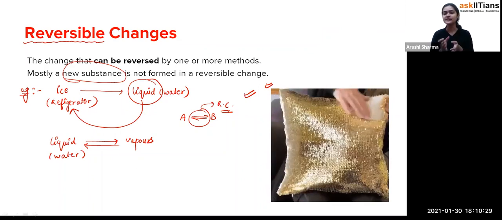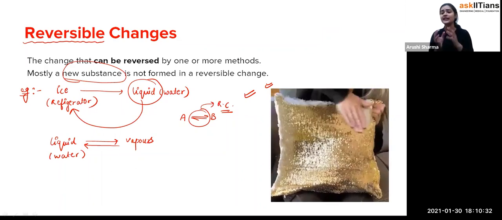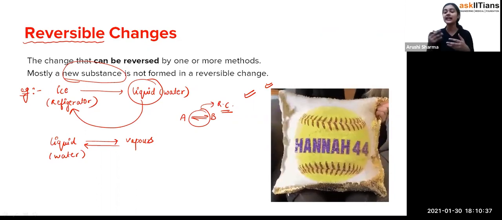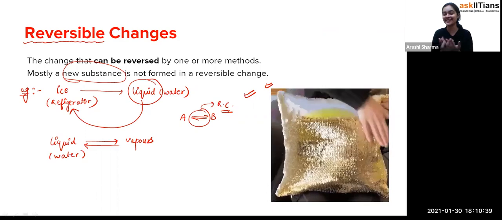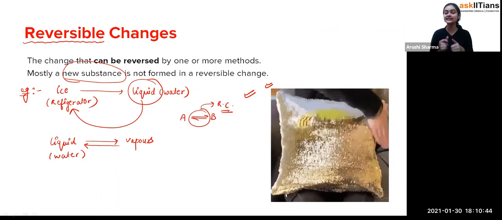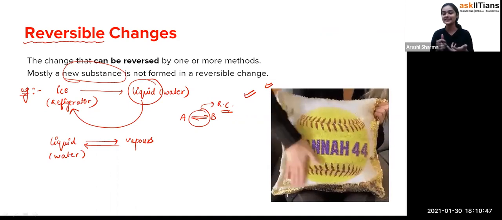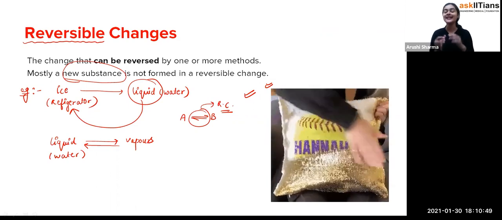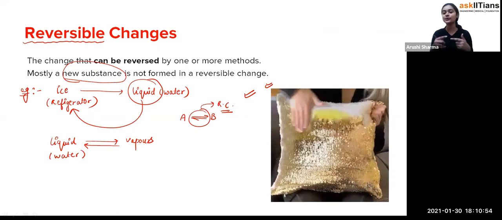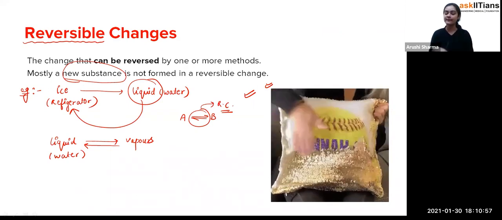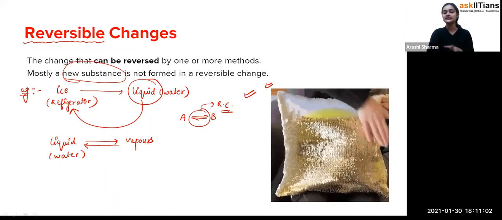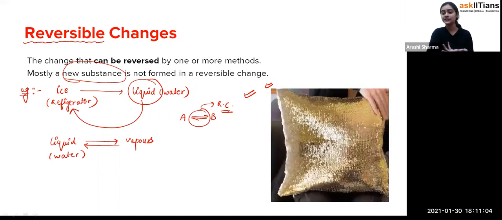Okay, for example, students, converting day into night and then night into day. Night and day are there, and we are not getting any other kind of thing from that, so you can say that it is also a kind of reversible thing. It is a fixed thing, and I don't know who has done that. Maybe it's God only, that after the sun it's the turn of the moon, and after the moon it's the turn of the sun, and that's how the whole process goes on. Exactly. So you can see that that's also a kind of reversible change. So student, this is not exactly a change, but this is a reverse thing.